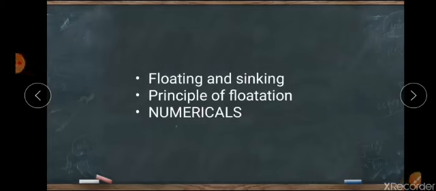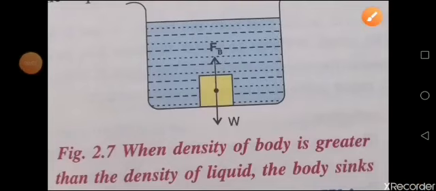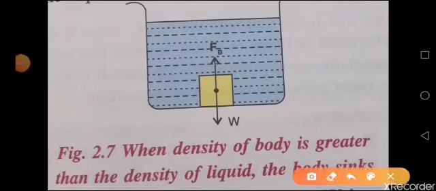In the previous classes, we have already learned about the density of objects. Depending upon the density of the object and the density of the liquid in which it is going to float or sink, there can be three conditions. Let us see what those conditions are. The first possible condition is when the density of the body is greater than the density of the liquid. In this case the body will sink in water. That is, if the density of the body is greater than that of the liquid, the body will sink.